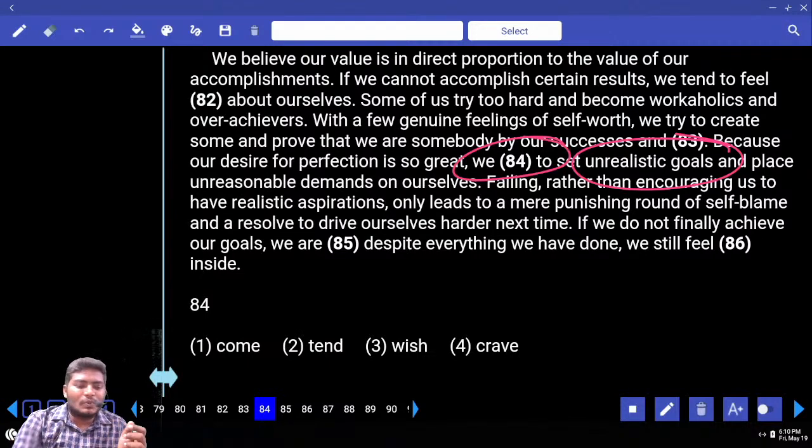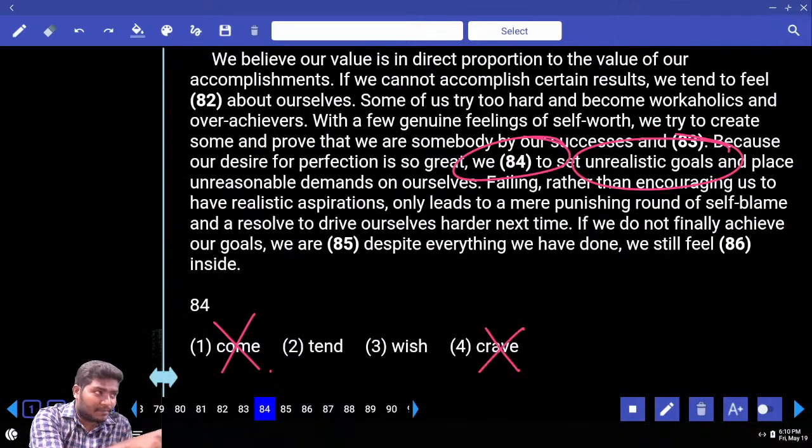Now, we dash to, if you come across the word to combination, you can get the answer. Tell me your answer. We come to, we tend to, we wish to, we crave to. Tell me which is your answer. First of all, it is not come, it is not crave. Crave is used for the food. Tend to or wish to?